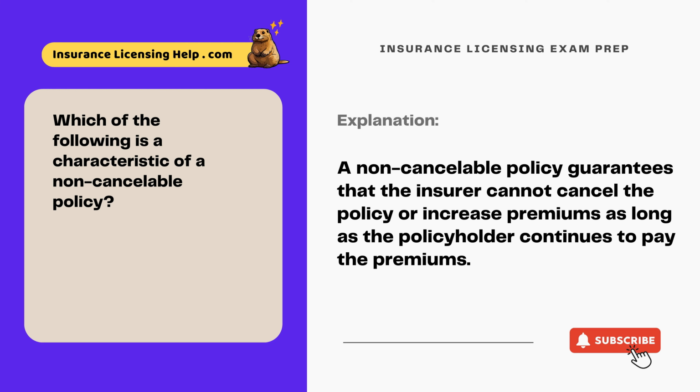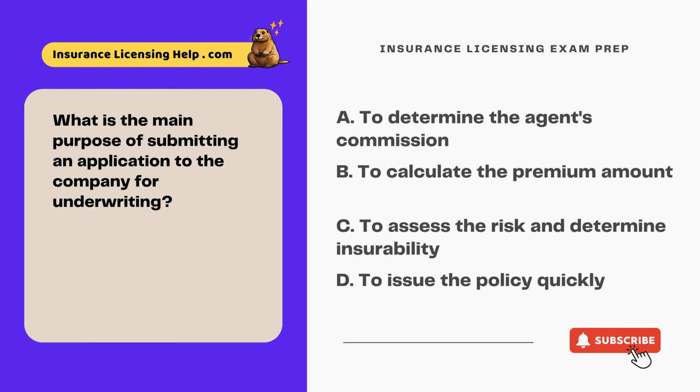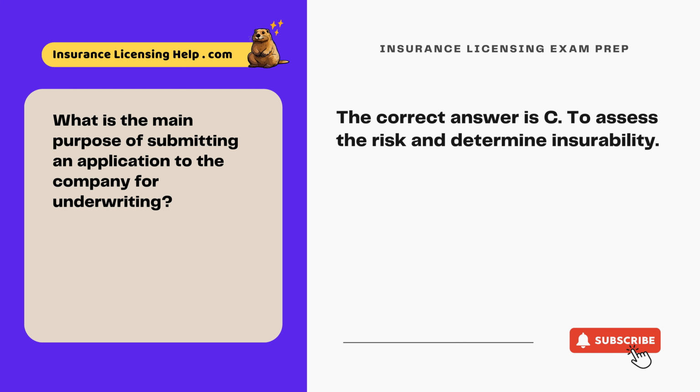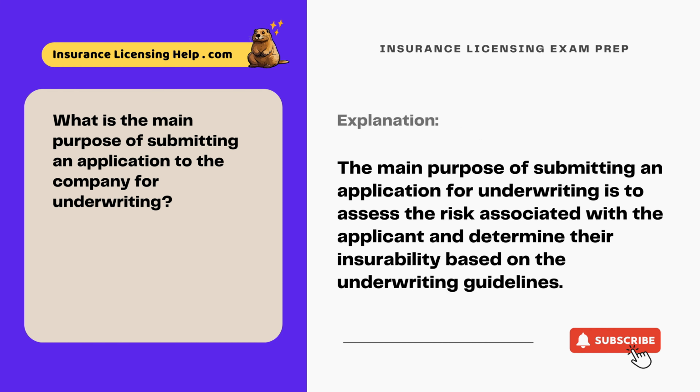What is the main purpose of submitting an application to the company for underwriting? A. To determine the agent's commission. B. To calculate the premium amount. C. To assess the risk and determine insurability. D. To issue the policy quickly. The correct answer is C. To assess the risk and determine insurability. The main purpose of submitting an application for underwriting is to assess the risk associated with the applicant and determine their insurability based on the underwriting guidelines.